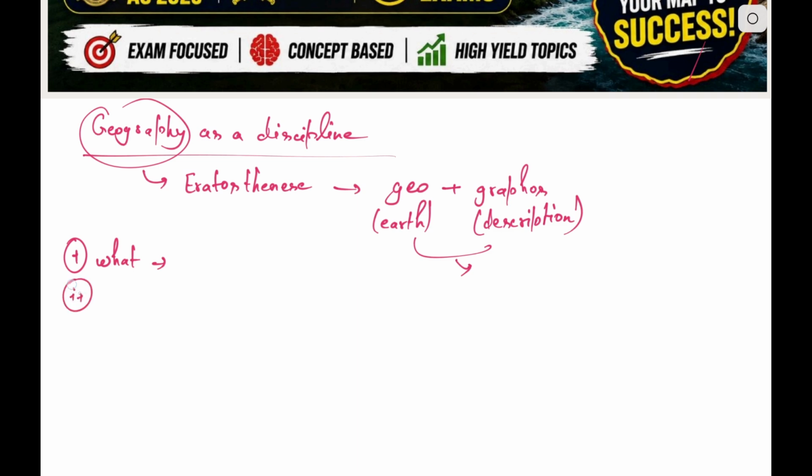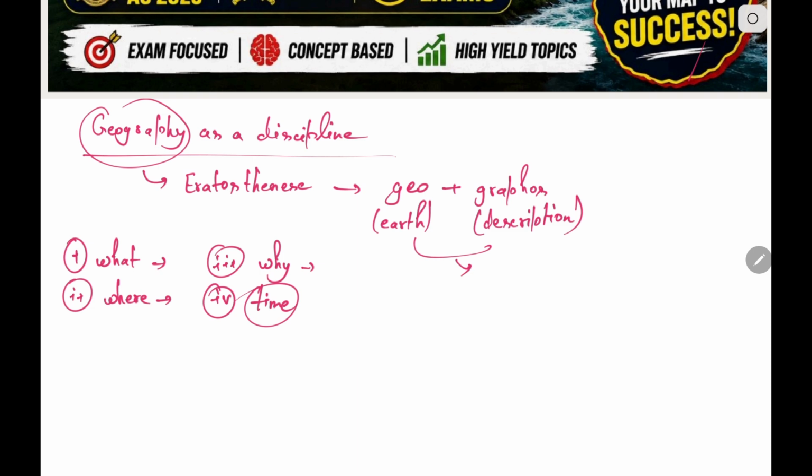Second is where? That is, where are these features located? And third one is why, which is examining the reason behind the patterns of these physical features. And fourth one is very important, that is time. How do these features change over time?